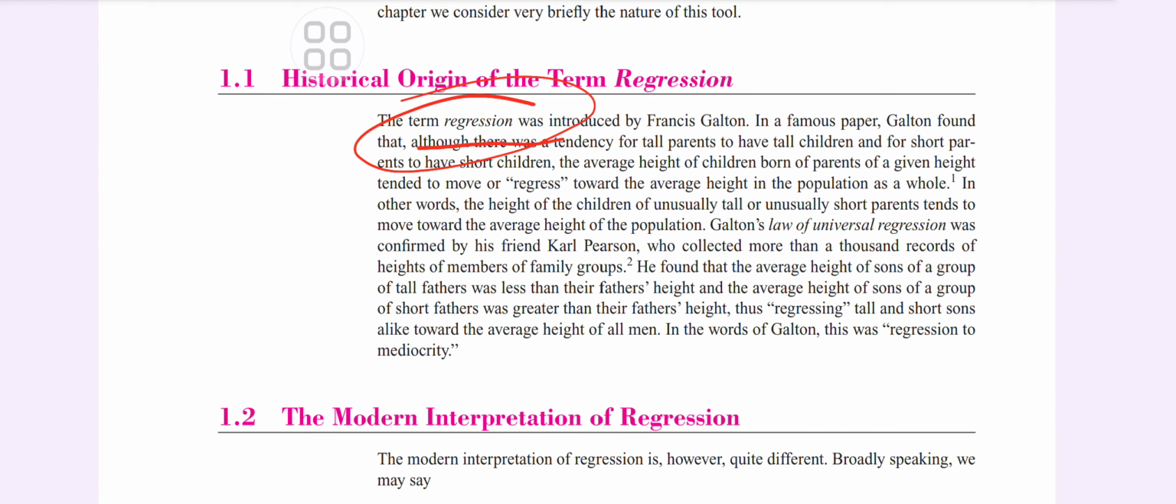Galton found that although there was a tendency for tall parents to have tall children and for short parents to have short children, the average height of children went to the average height. This Galton's law of universal regression was confirmed by his friend Karl Pearson, who collected more than 1,000 records. He found that the average height of sons of a group of tall fathers was less than their fathers' height, and the average height of sons of a group of short fathers was greater than their fathers' height.